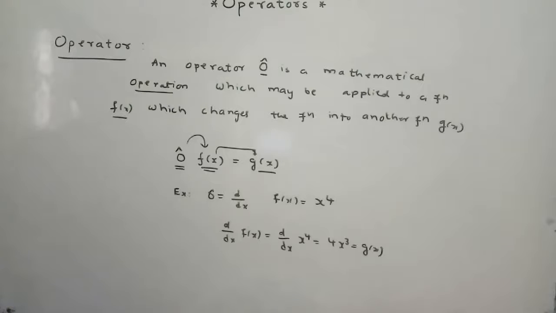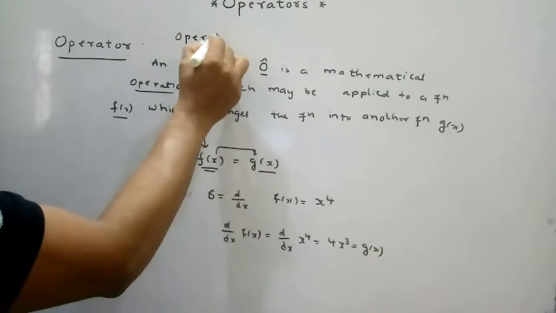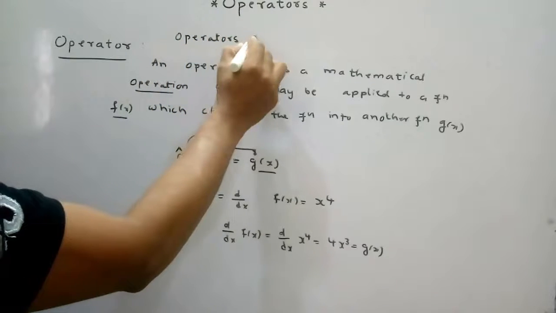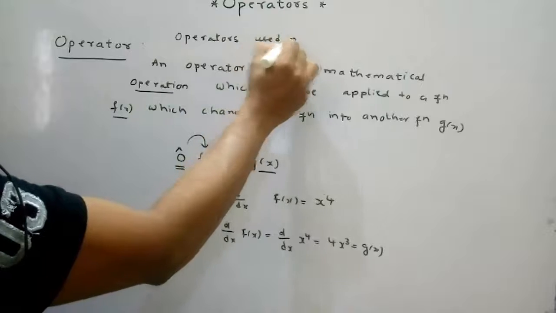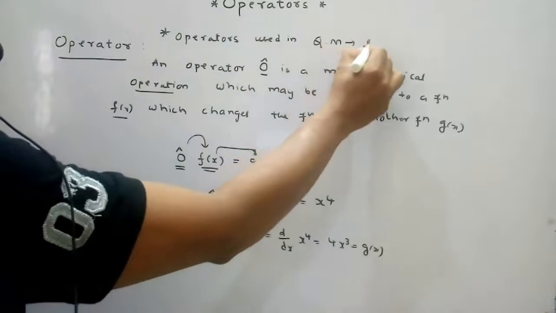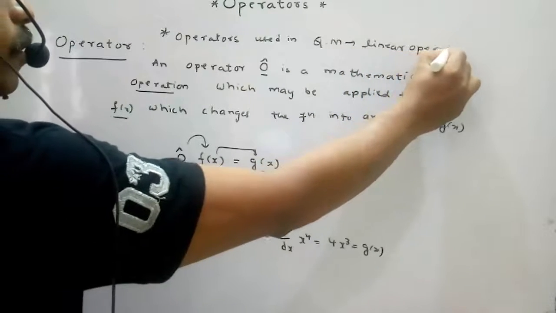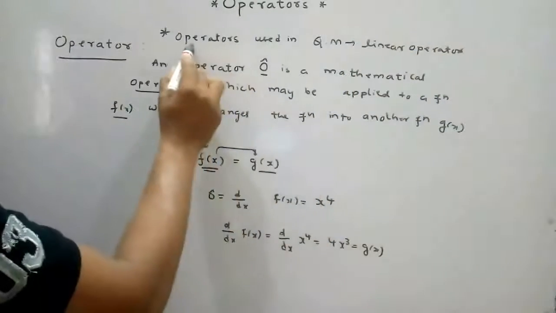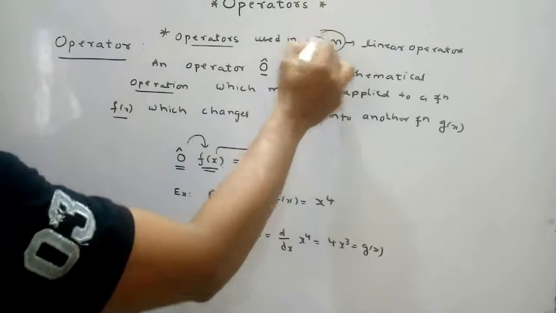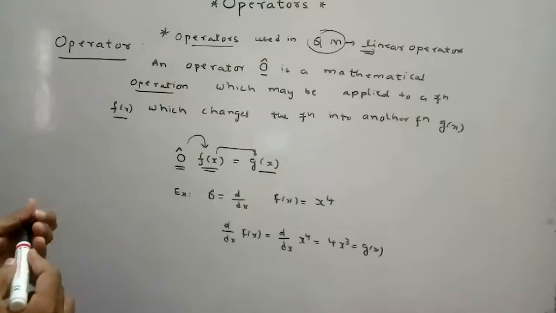Next, the operators used in quantum mechanics are linear operators. Which operators are we using in quantum mechanics? Those are all linear operators. So this is about what an operator is.